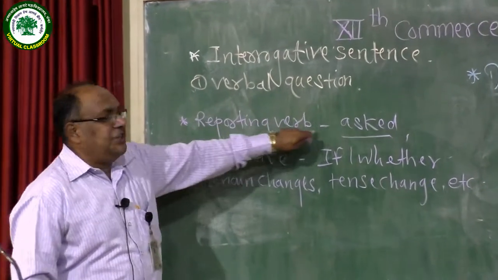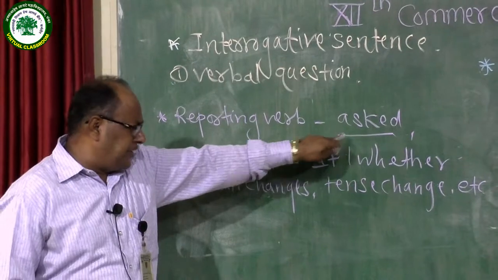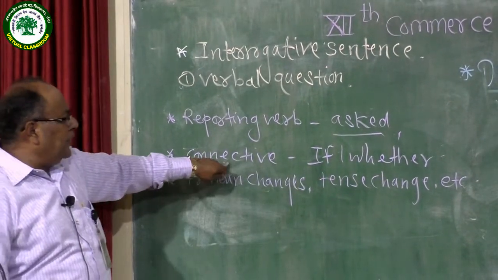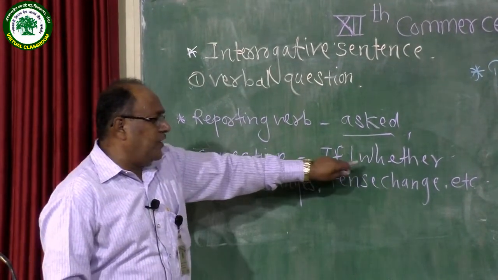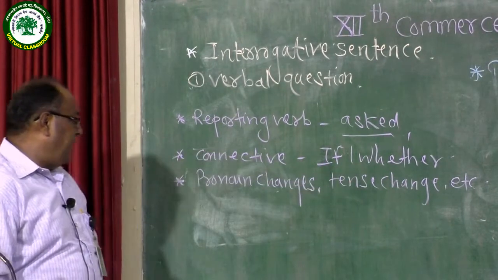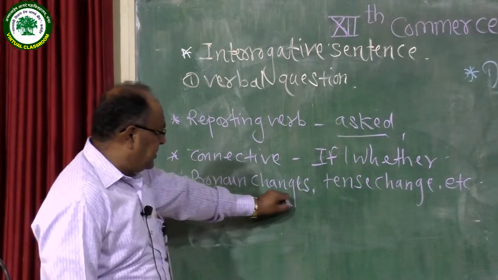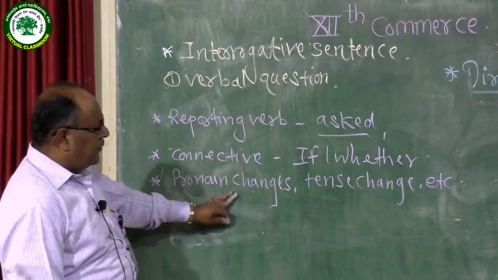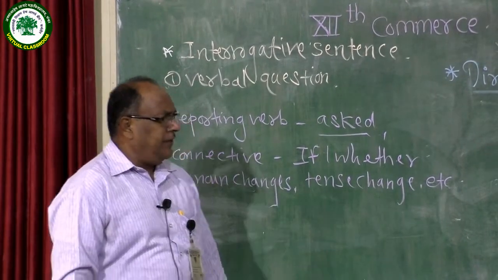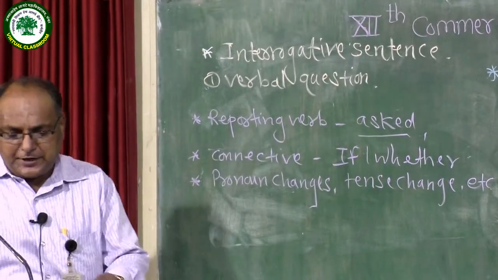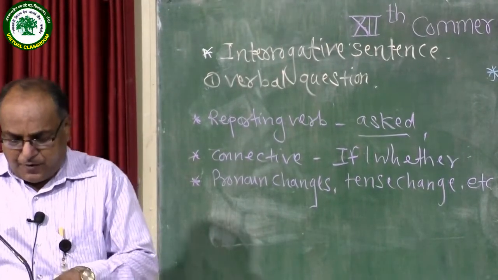The reporting verb should be changed and used in the indirect form, asked. Connective: remove the inverted comma and use the connective if or whether, whichever you feel is easy to use. Then pronoun changes: according to the speaker, use a proper pronoun. Tense change, other relevant changes. Now we will take one example of an interrogative verbal type question.